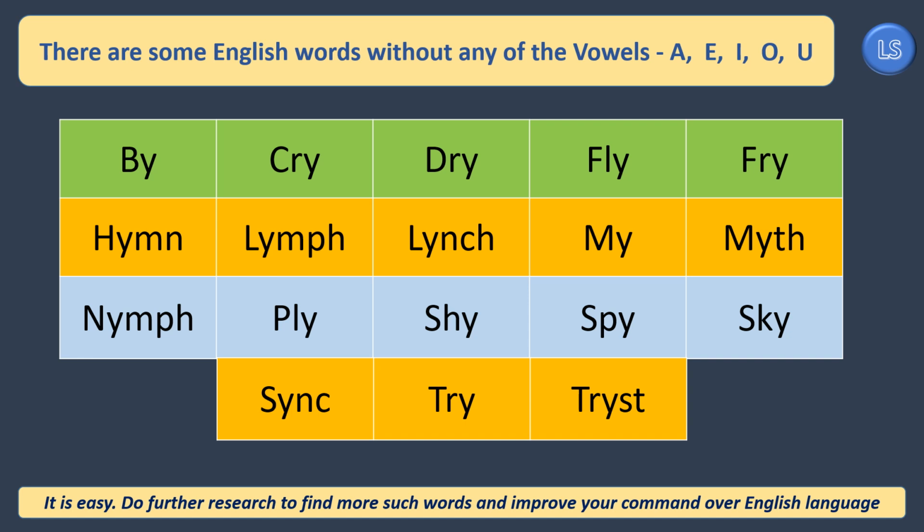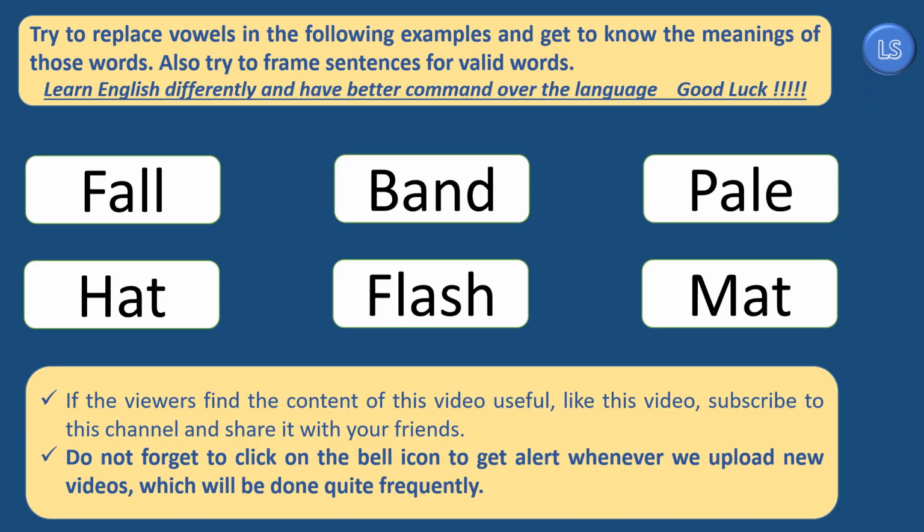The list of words given here is limited. The viewers have been requested to do further research and add more words to this category. What I would like to tell here is that if the alphabet Y also would have been considered as a vowel, then definitely there would not have been any English word without any of these vowels.